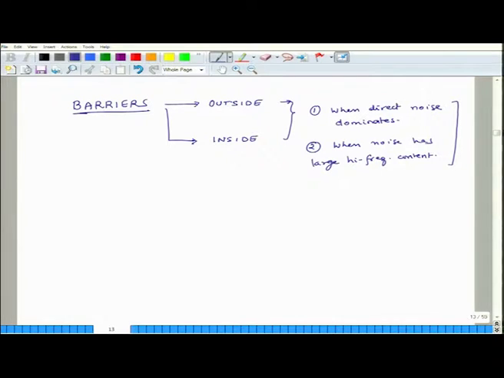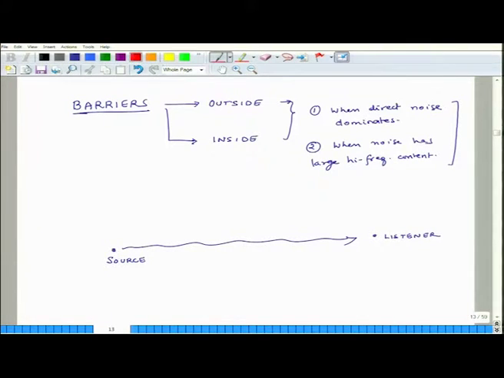noise. So, suppose you have a source and this is a listener. What happens? Noise can directly reach there. So, this is direct noise.